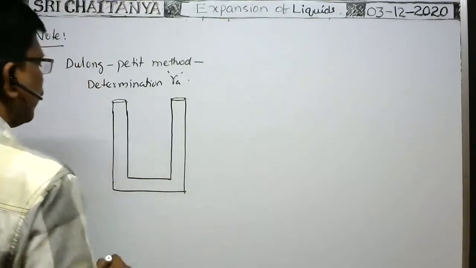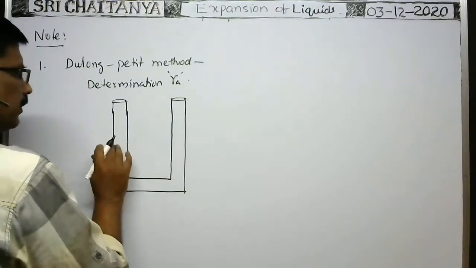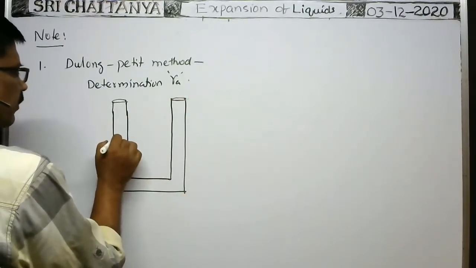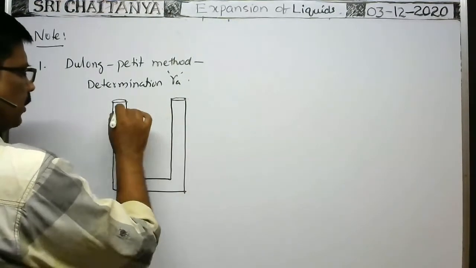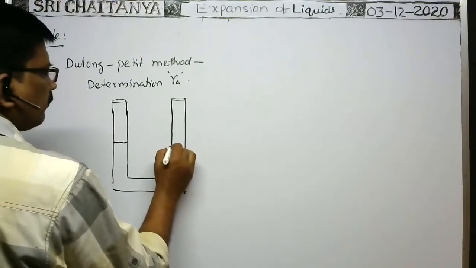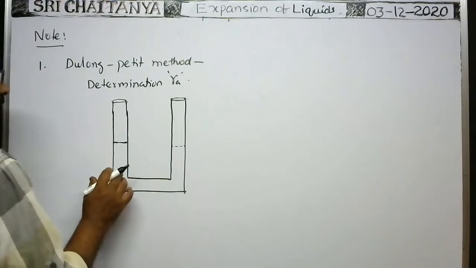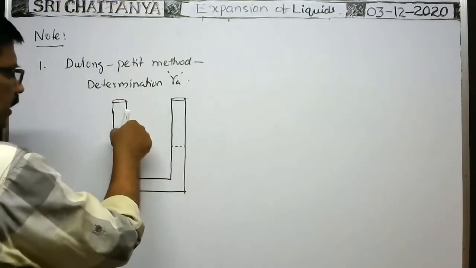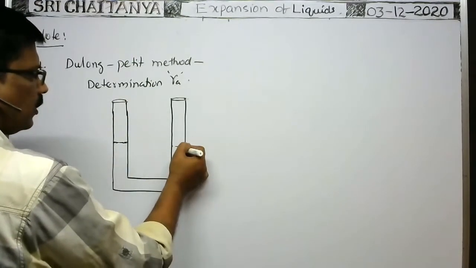Now, at a temperature T1, when the liquid is taken, in both the vertical limbs the temperature of the liquid remains the same. When you pour the liquid here, the liquid passes through this horizontal tube and rises in this vertical tube.